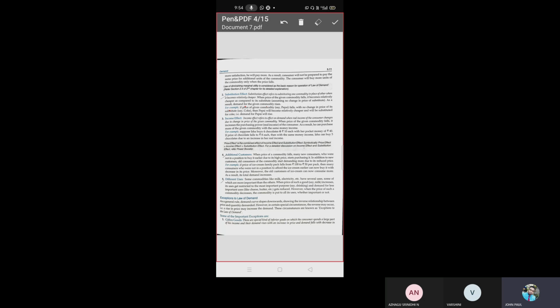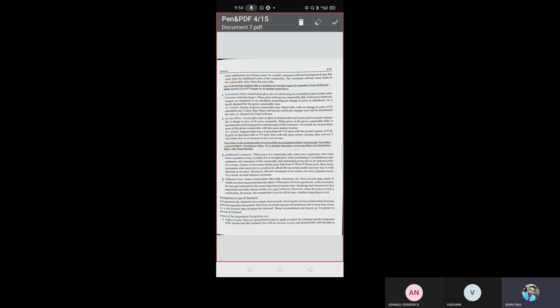You can see, when Pepsi is 30 and Coke is 25, people will go for Coke. The demand for Pepsi will not increase. But according to our example, the Coke price remains constant and only the Pepsi price falls down. Immediately people will buy more of it. Yes or no? The demand for the given commodity, demand for Pepsi, will increase.